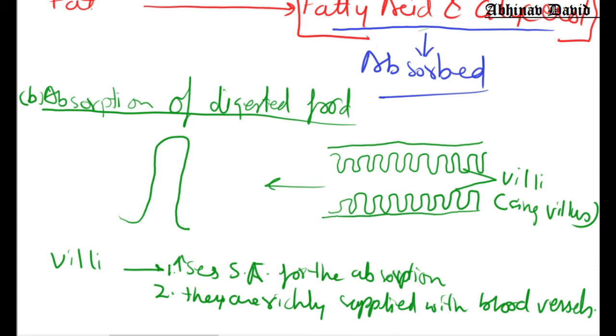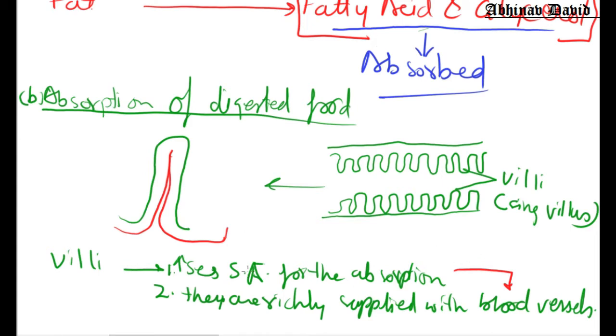If I make the blood vessels in red color, they have lots of blood vessels, and this moves to the next villi. As soon as the food is absorbed by the villi, it goes into the blood vessels, and through the blood vessels it goes to the different parts of the body.